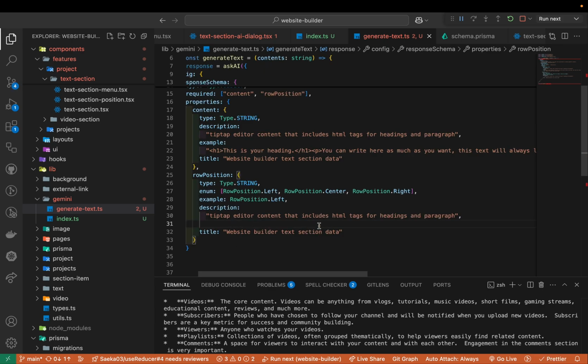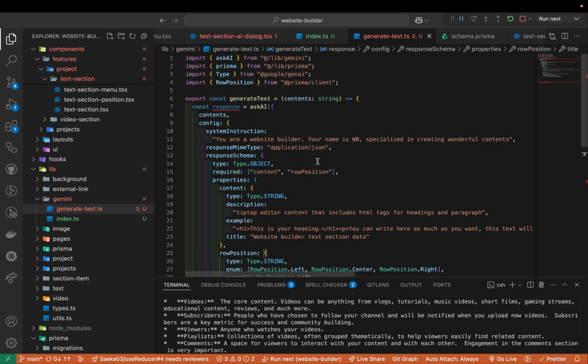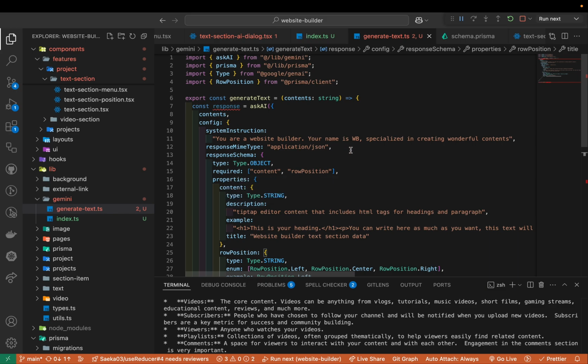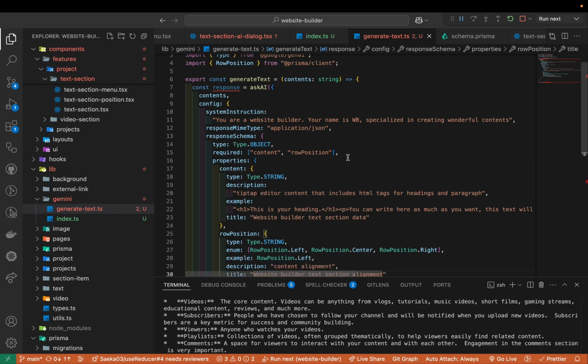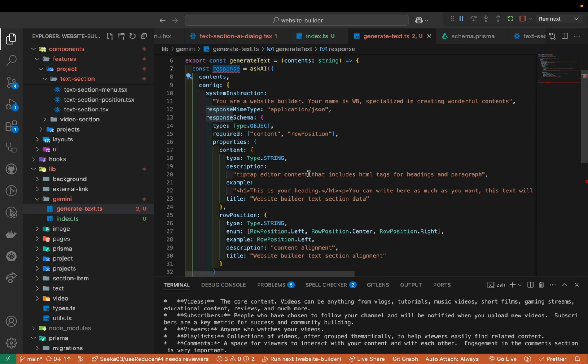And then we can give some description, maybe content alignment, I would say. So content alignment, yeah, so looking good. Title will be, I don't know, a website builder, maybe text section alignment. Yeah, let's do that. Alignment, okay. Yeah, I think this one is good, I will say. So give them as many information as possible, as detailed information as possible. You can give more to where you're sending the content to, right? But this one, let's just try this way for now.